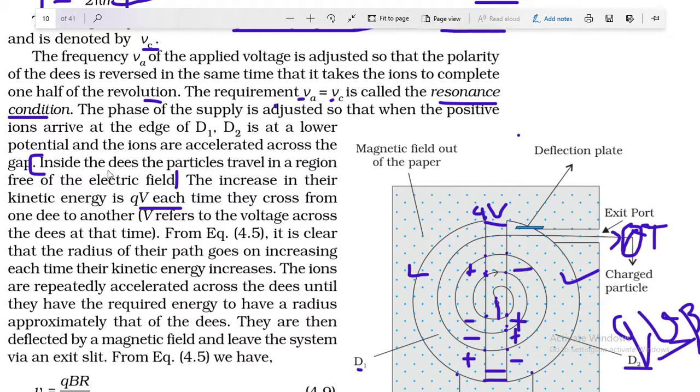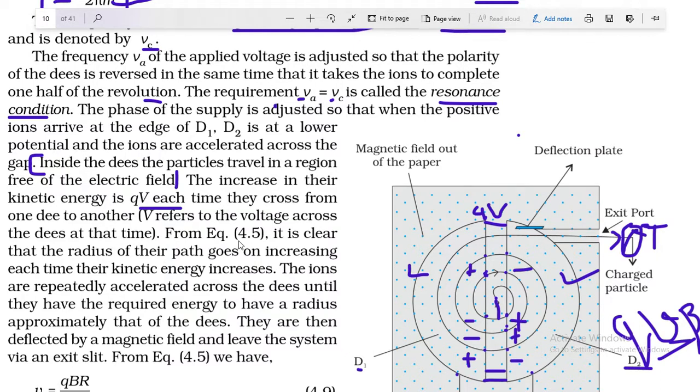So you can see here inside the D's the particle travels in a region free of electric field. The increase in their kinetic energy is qV each time they cross from one D to another. We refer to the voltage across the D's at that time.